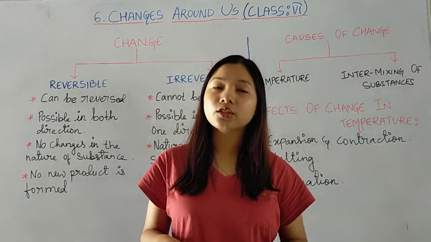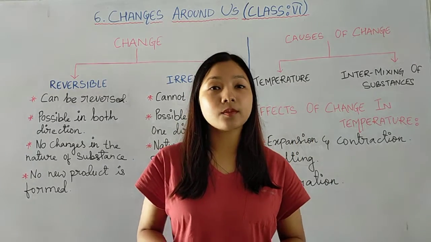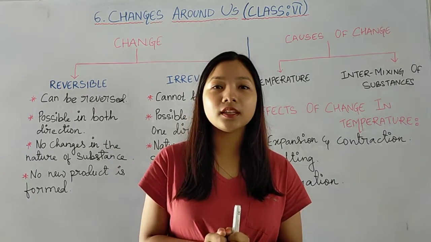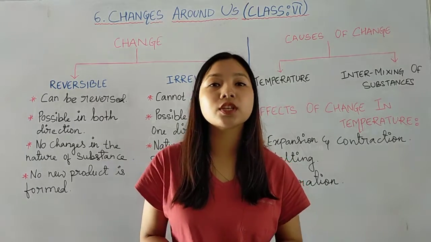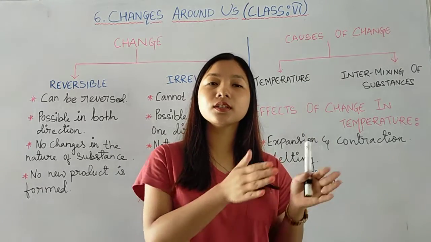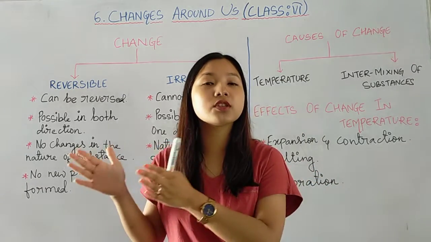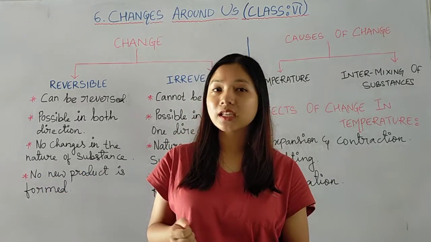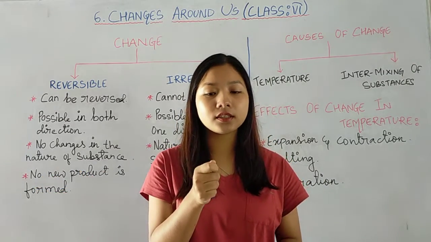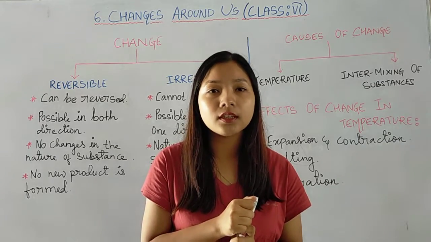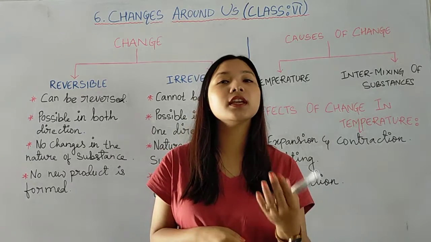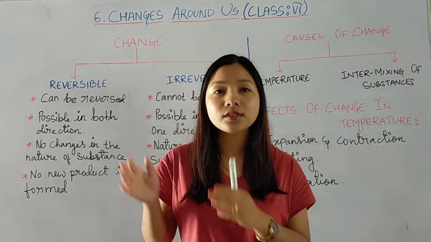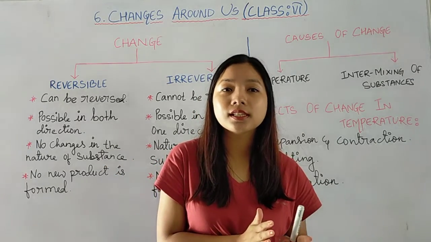You can see that you are growing in your height. Some are becoming fat, some are becoming very slim or thin. So these are changes in shape, changes in height. Then you can see one car moving from one place to another, that is change in position. Or you can take one leaf and see that at first it will be green in color, and after a few days slowly it gets converted into yellowish or brownish in color. So that is nothing but change in its color.